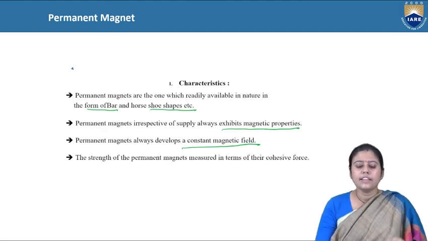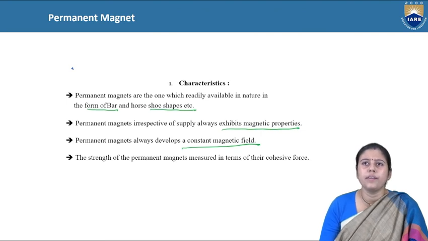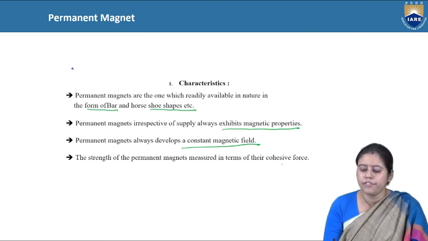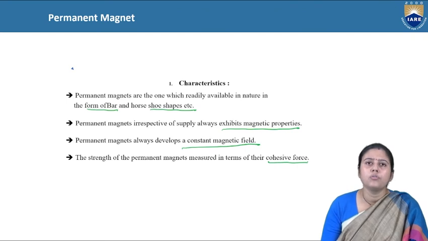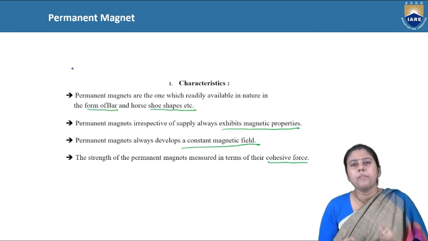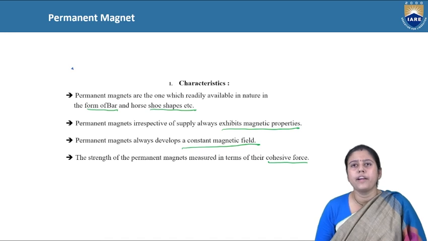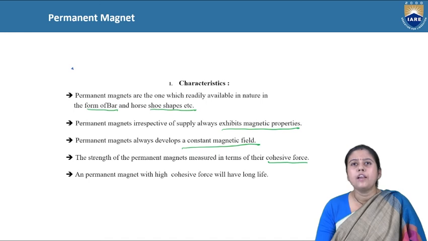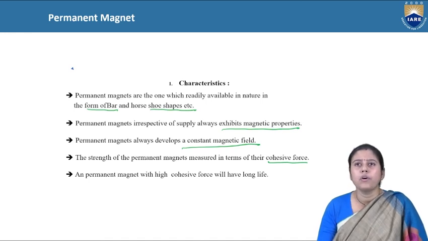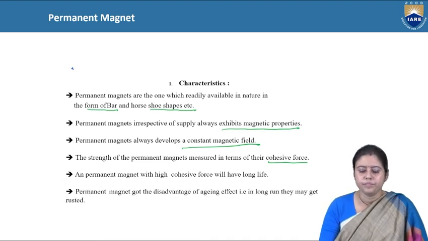These are the three important properties. The fourth one is that the strength of a permanent magnet is always measured in terms of coercive force. If we bring an iron or any ferromagnetic material to it, the force on that ferromagnetic material is known as the coercive force. A permanent magnet with high coercive force will always have a long life.